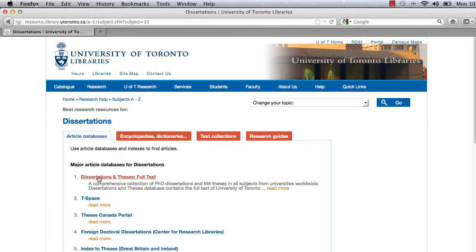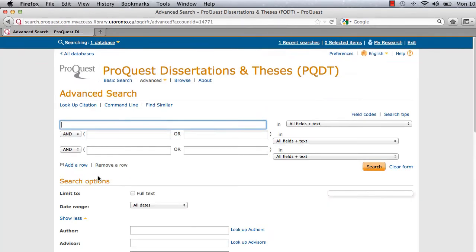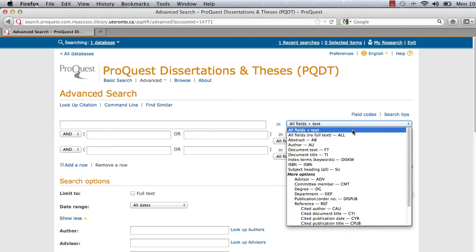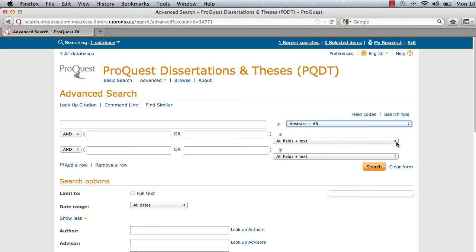If we go to Dissertations and Theses, the database that comes up is one that's familiar to us, and it's all set to search all fields. But think of this, looking at all the fields in the text of thousands of theses. It's not really going to be the most productive way, at least initially, unless I'm looking for something very specific. I'm going to change it so that it looks for the abstract.